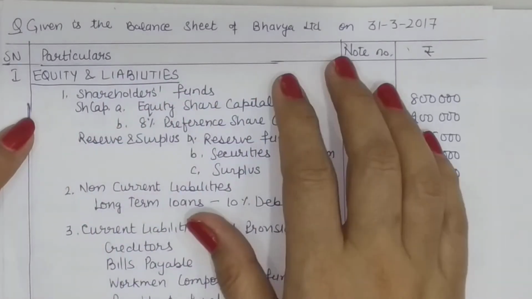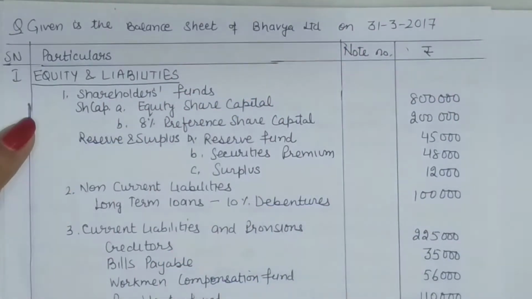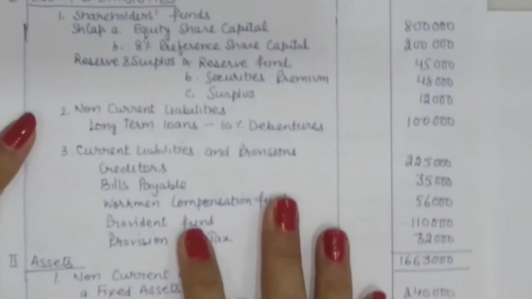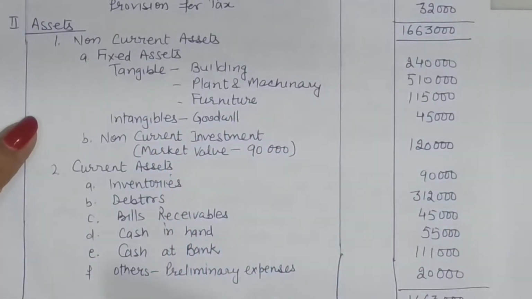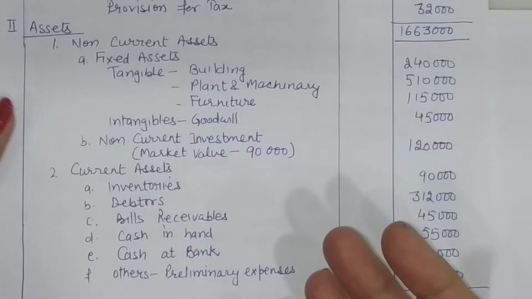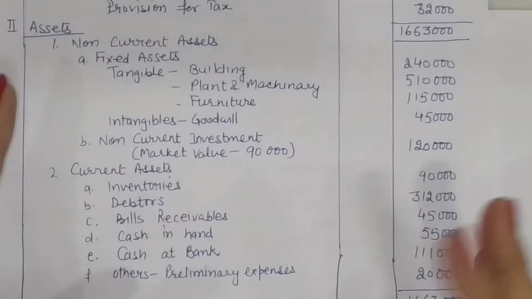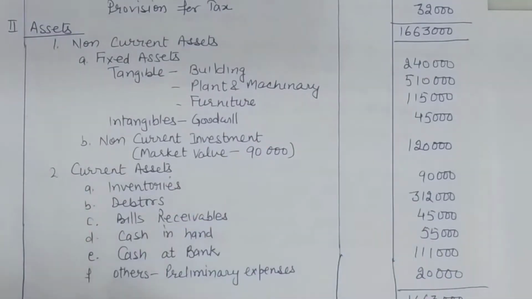This is a balance sheet of Bhavya Limited on a particular date, 31st March 2017. Suppose this company is to be sold off. Now we are finding a set of liabilities as well as various assets with the company. So if this company is to be sold off, if it is to be wound up, then it is to dispose of all assets and pay off all liabilities. And suppose we are given that the purchasing company takes over all assets.